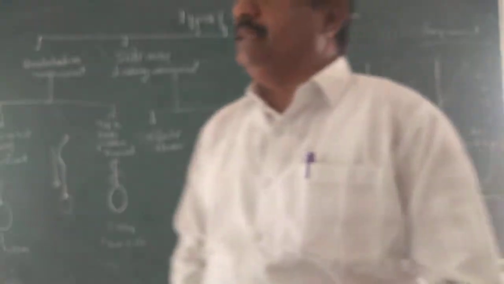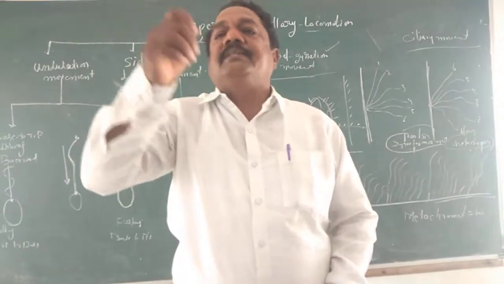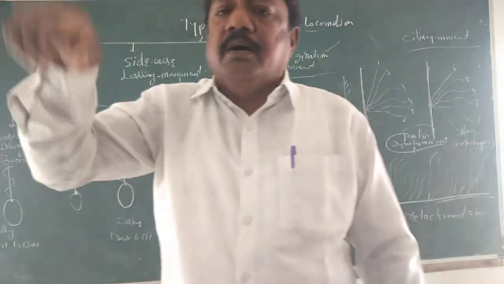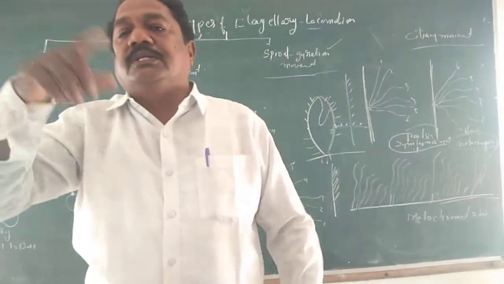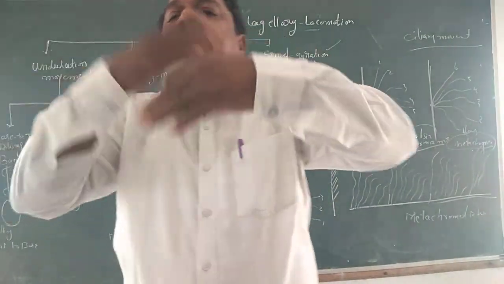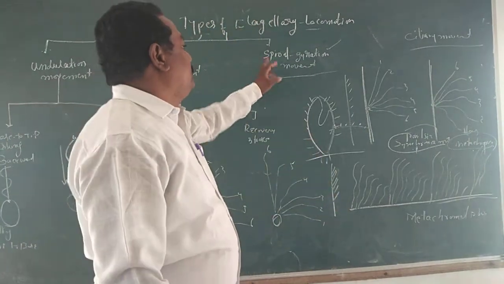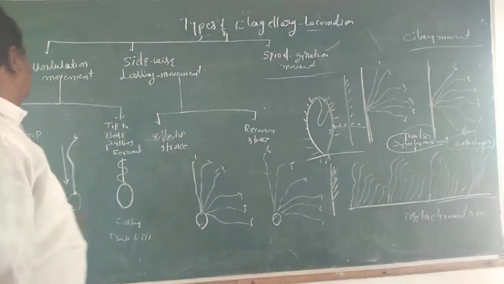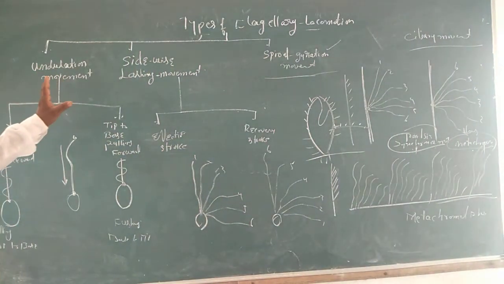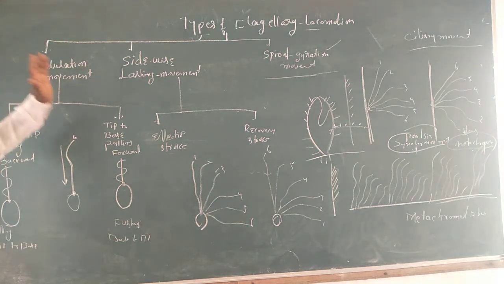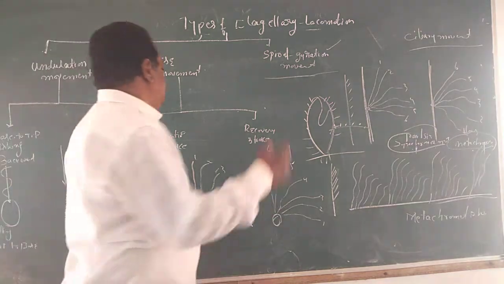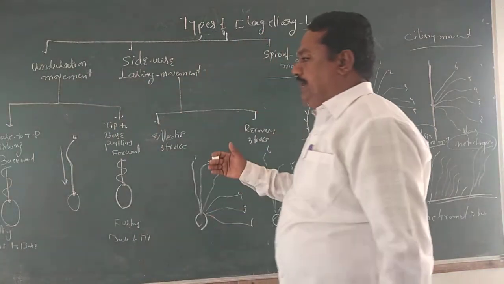In the spiral gyration, screw-wise movement takes place. The animal body moves laterally in a screw-wise manner, so a spiral movement goes on. Like that, the three important types of flagellary locomotion are undulation, sidewise lashing, and spiral gyration.